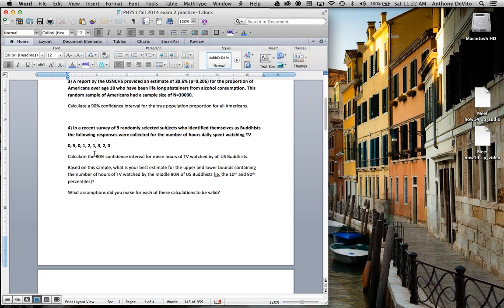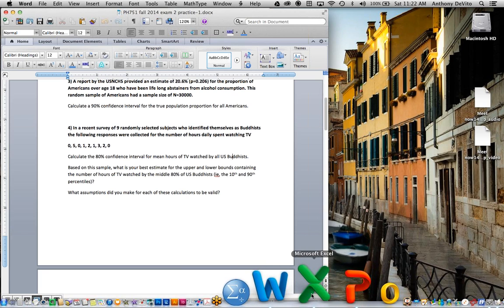And they asked us to calculate an 80% confidence interval for the mean hours of TV watched by all U.S. Buddhists. Notice we're not interested in the mean of this sample. We're really interested in the mean of all U.S. Buddhists. But our only mechanism for estimating that is the result of the sample that we took. So we're going to have to work with this sample mean and use that to predict what the mean of the population is. That's really what this confidence interval stuff, and to a large degree hypothesis testing, is all about.